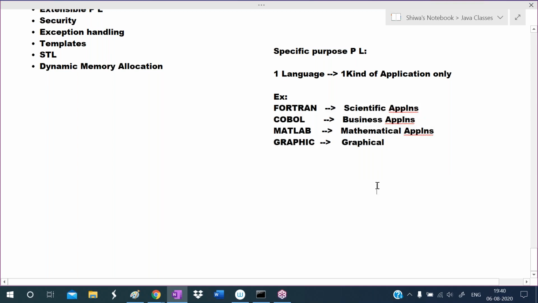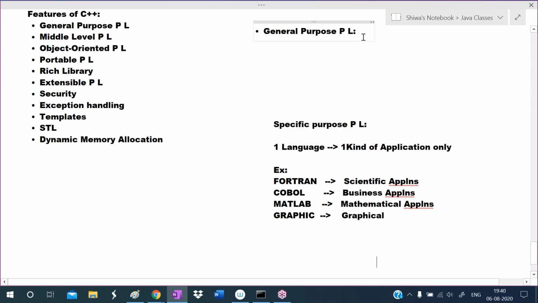So that's why, from the start, Dennis Ritchie developed a language. That language is C language. The C language brought so many changes in the software industry. C language is the first general purpose programming language. This is an example of a general purpose programming language.